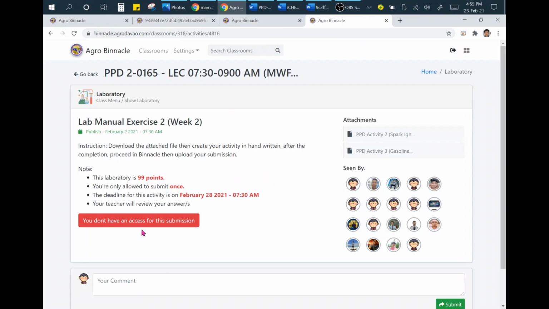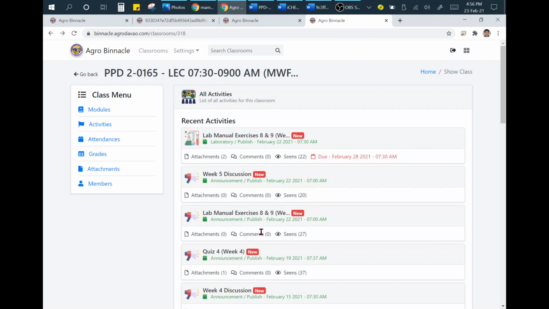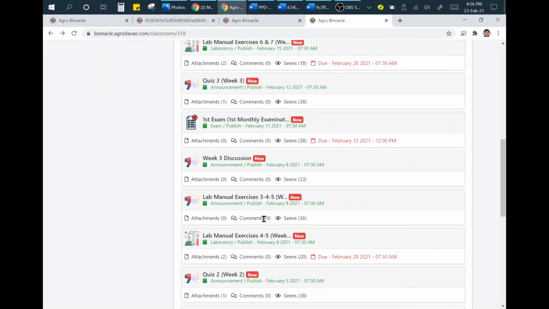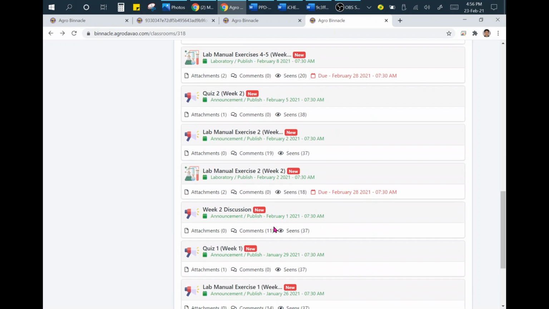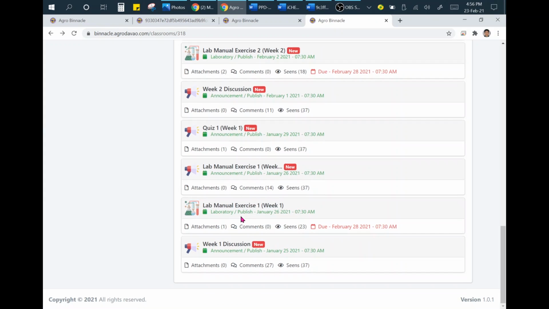So you don't have permission. This is 2. So this is a mistake in the exercise 1, lab manual exercise 1. So you have to read which exercise you have to submit. This is 2. This is 1. So lab manual exercise 1. So click that one. For example, this is exercise 1. This is just an example.